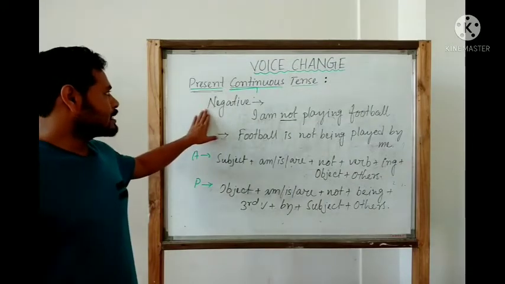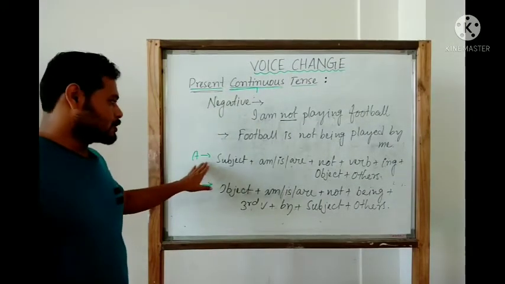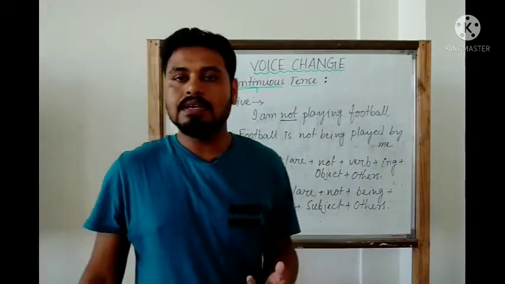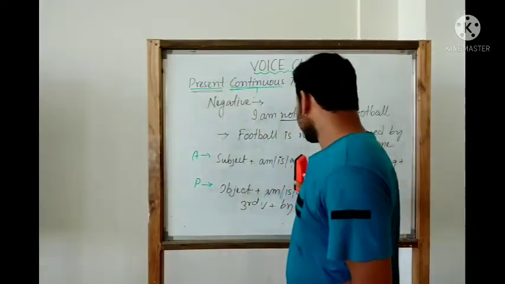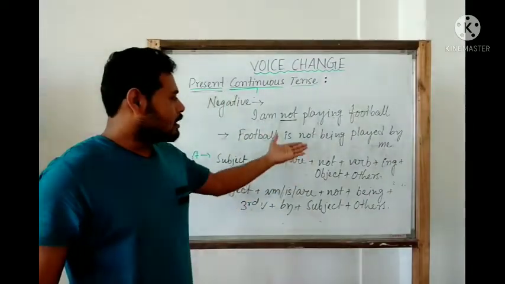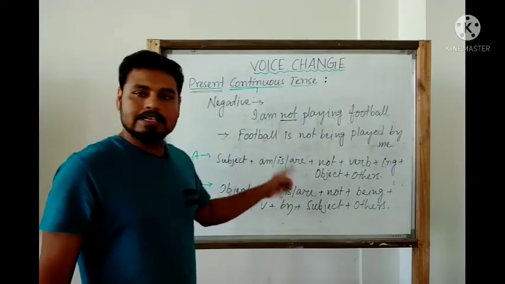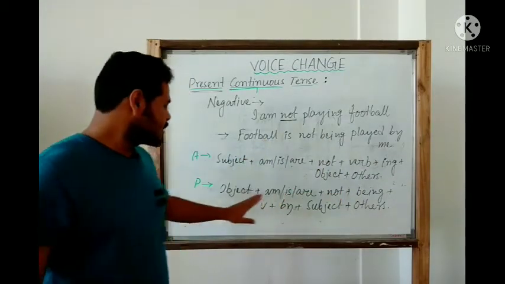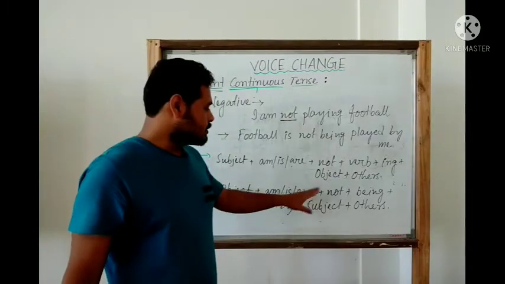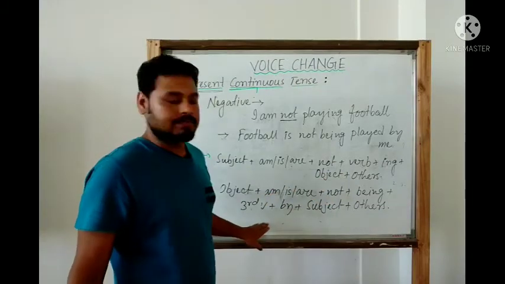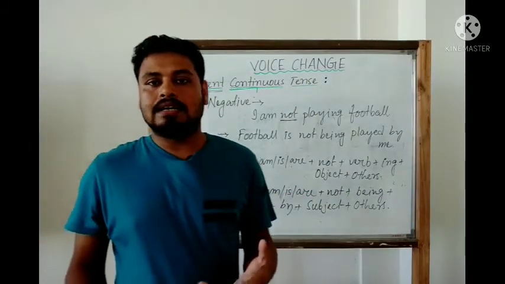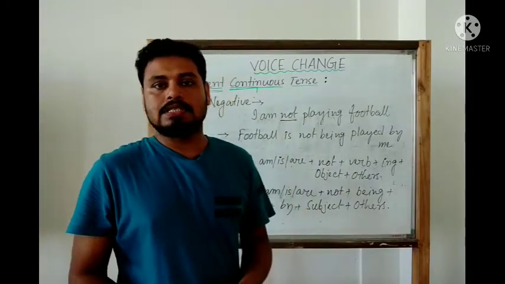So in the negative sentence of present continuous tense, this one is the active and this one is the passive. Active is a subject, then the be verb, that is am, is, are. Then we have a "not" here because that one qualifies the negativity of the sentence. Then we have the verb and ing, next the object, and at the end others. Here also in passive we have the object first, then the be verb, then not, being, third form of the verb, then by, subject and others. So this is the negative sentence in present continuous tense.